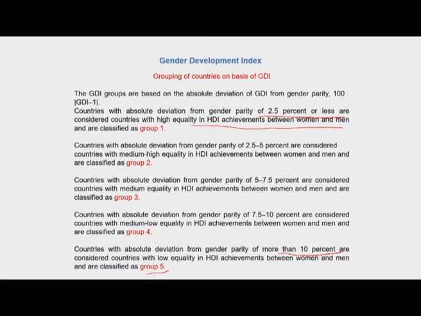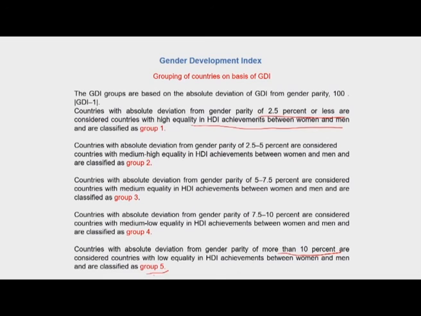It is very interesting to look at which are those countries that fall into each of these group classifications, and in the context of the global north, global south debate that we were discussing in the beginning of this course, it will really make a lot of sense to know that the global south is generally in the lower groups 3, 4 and 5, and the global north is found to be in groups 1 and 2.